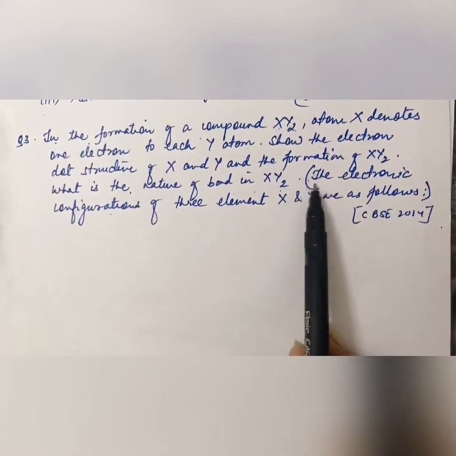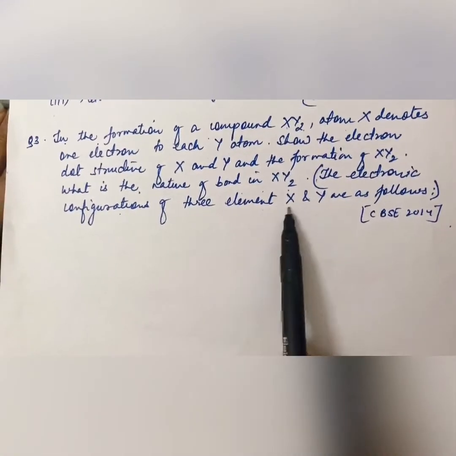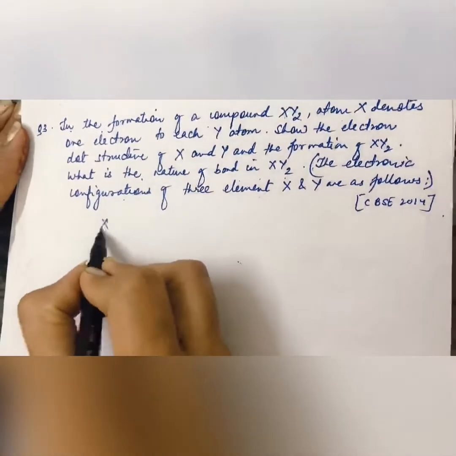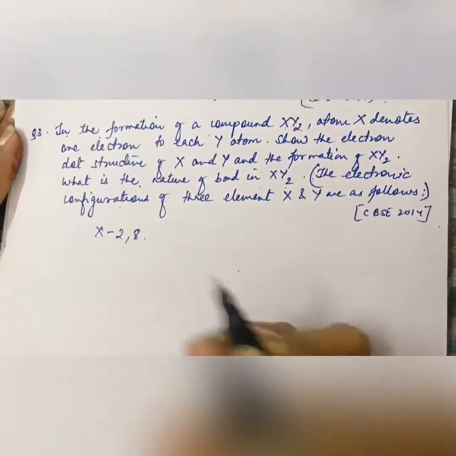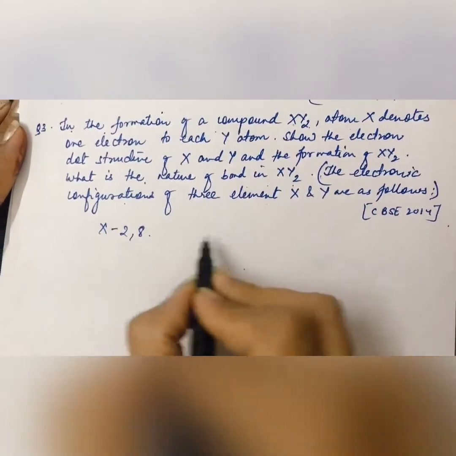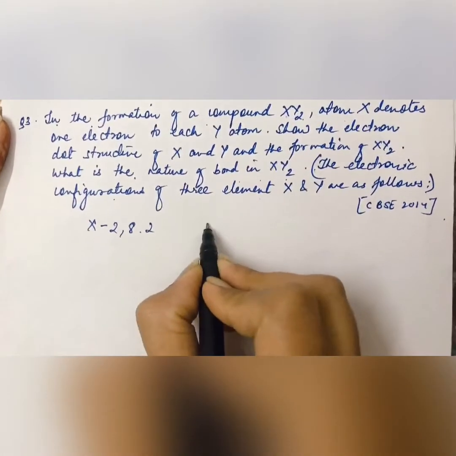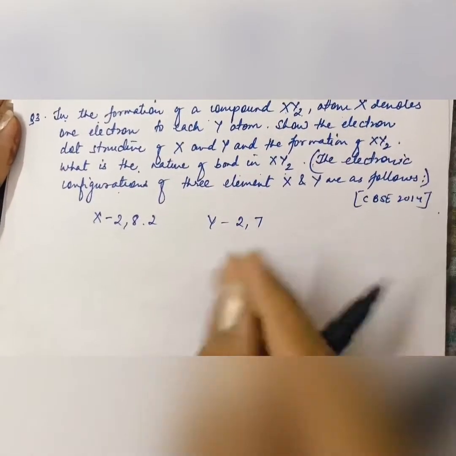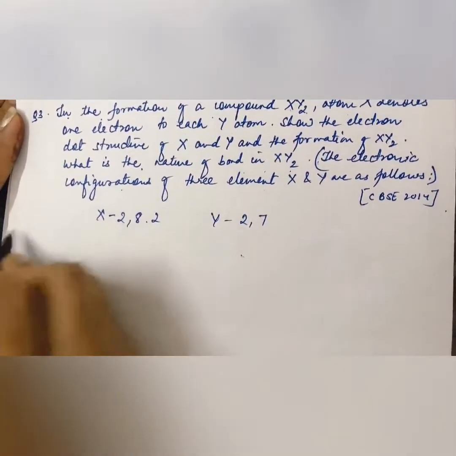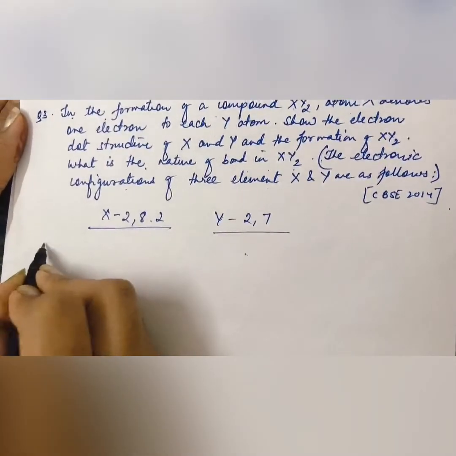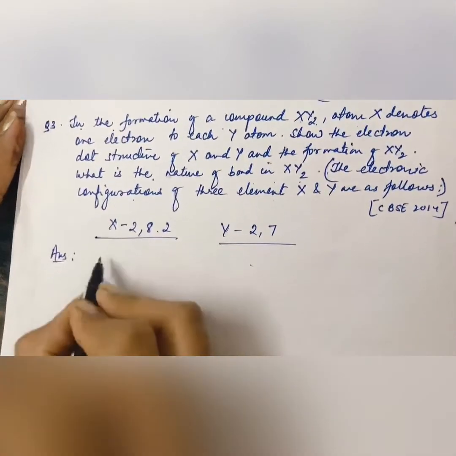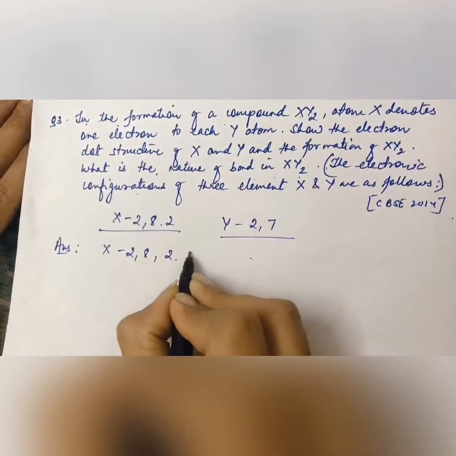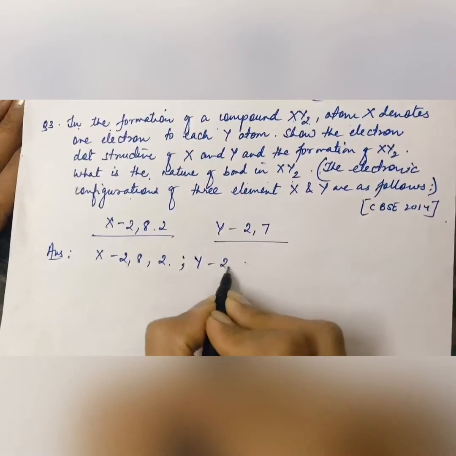Here I have written the electronic configurations of the elements: X is 2, 8, 2, and Y is 2, 7.